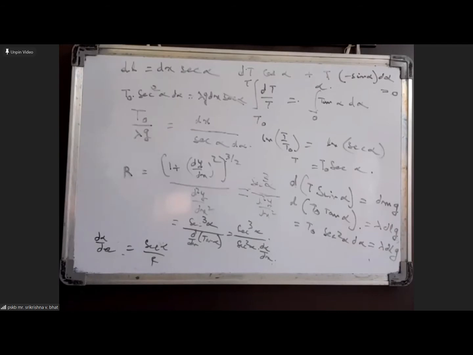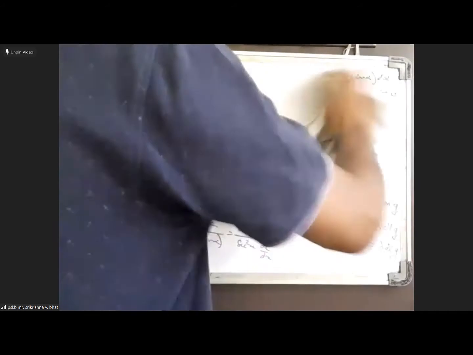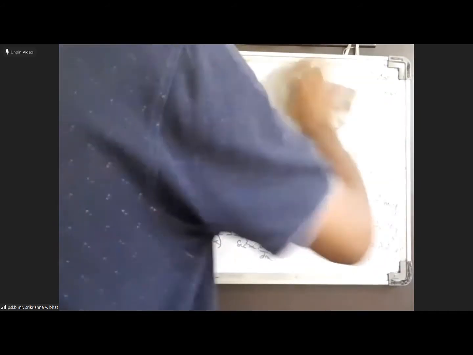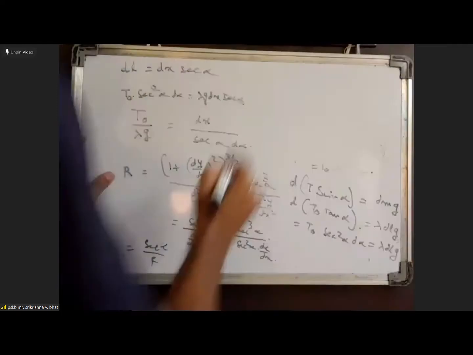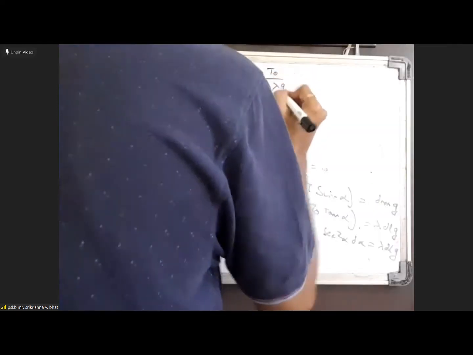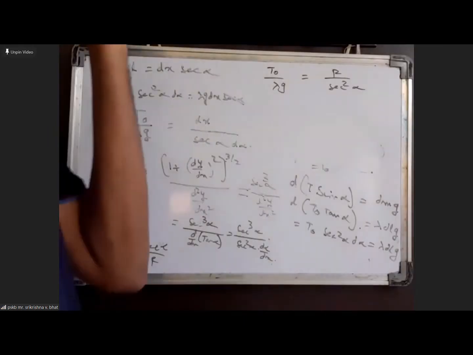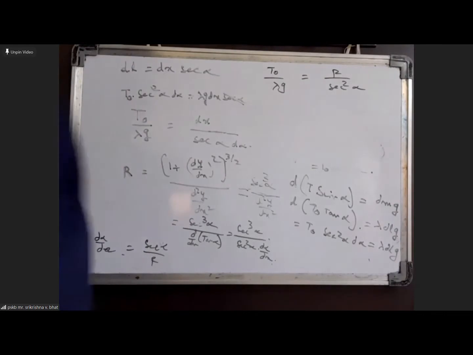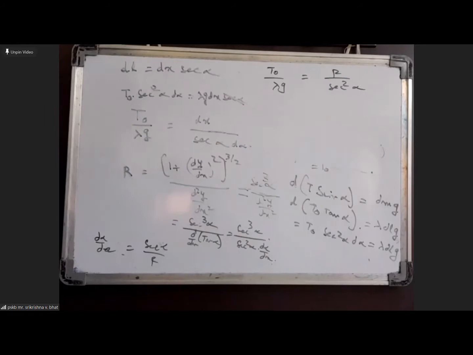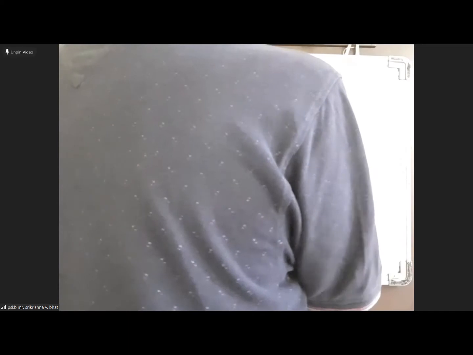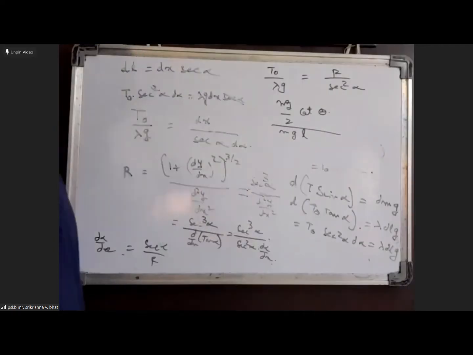So r by secant square alpha will be equal to t naught by lambda g. T naught we can write as mg by 2 cot theta, which we have found out earlier. So it is mg by 2 into cot theta whole divided by lambda, where lambda here is m by l.